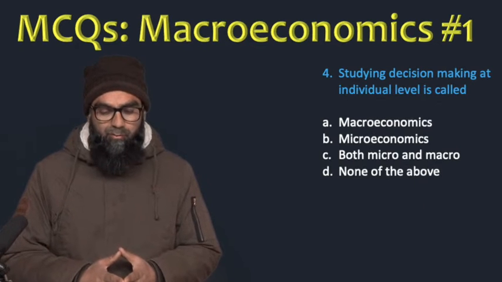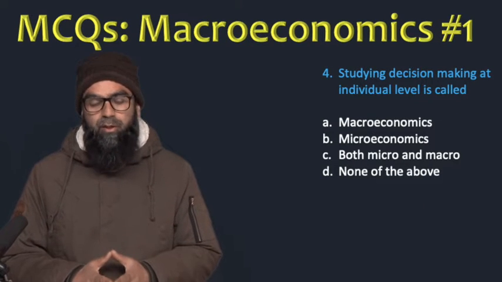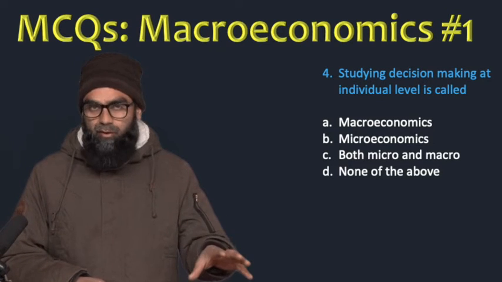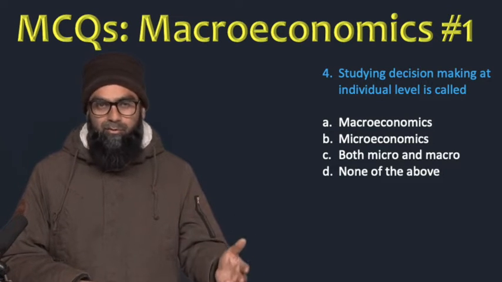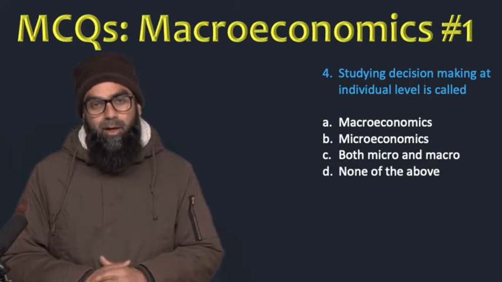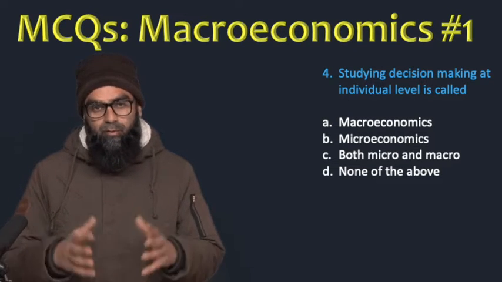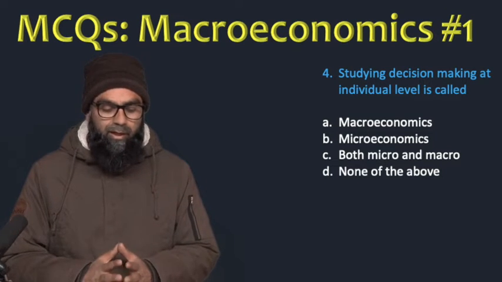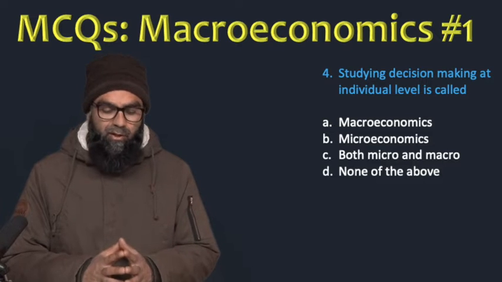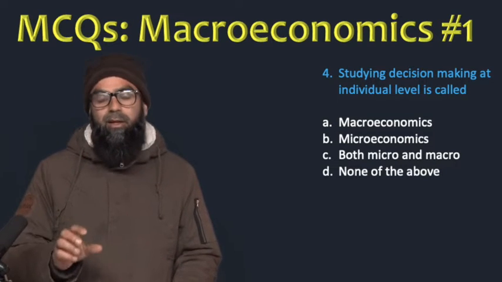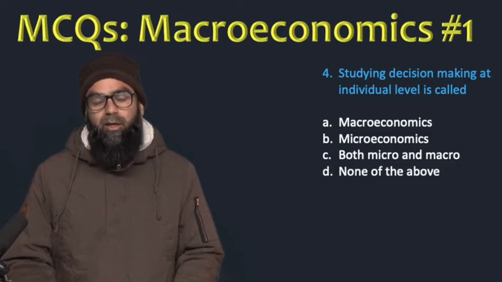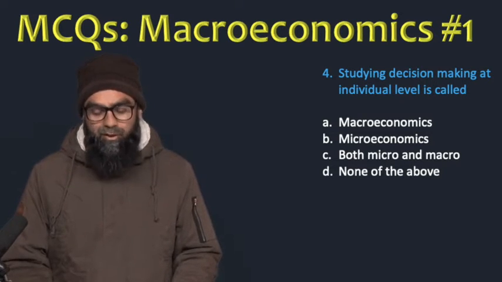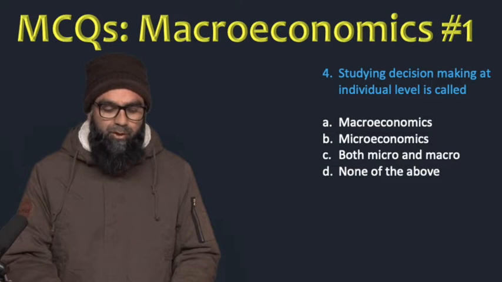The fourth question is, studying decision making at individual level is called. So when we are trying to study behavior, decision making, choices at the level of an individual, for example a family or a consumer or a firm, for example. Which branch does it belong to? Macroeconomics, microeconomics, both micro and macro, and the D option is none of the above. So obviously the decision making at individual level that we study in economics is actually microeconomics. So B option is the correct option over here.